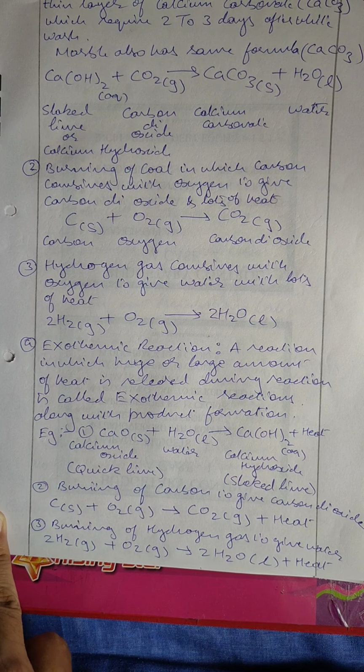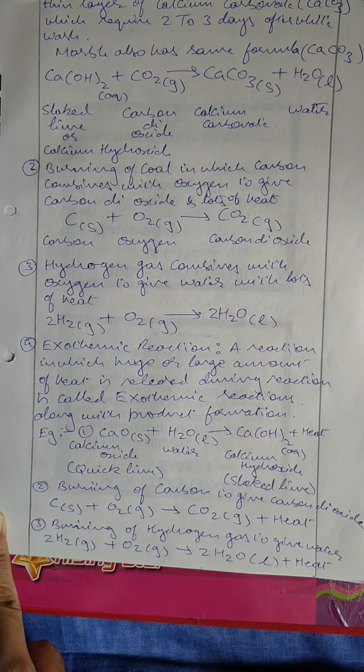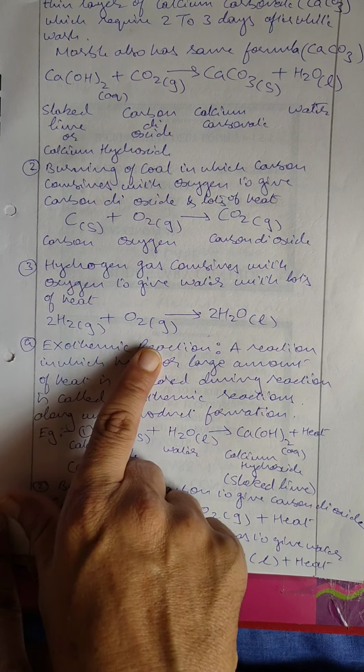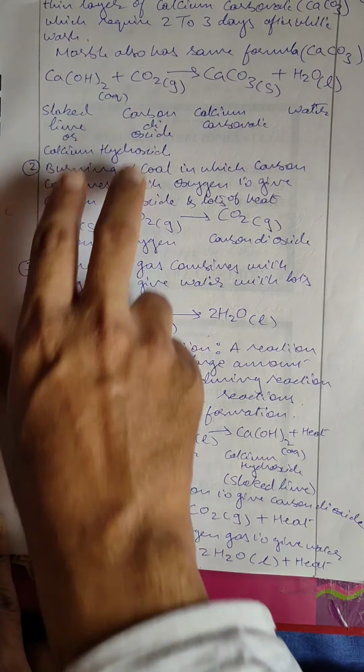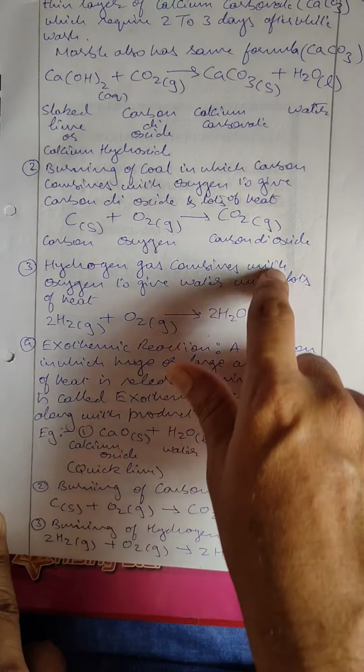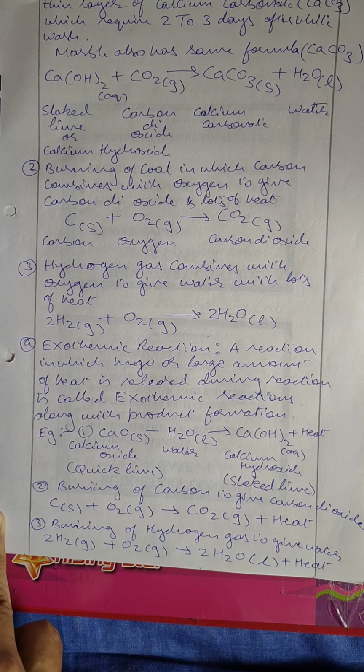Now we have one more combination reaction: burning of coal. When coal is burned, it combines with oxygen to give carbon dioxide and a huge amount of heat. We can also take the combustion of hydrogen gas. Hydrogen combines with oxygen to give water. So these are combination reactions in which two or more reactants combine to form a single product.